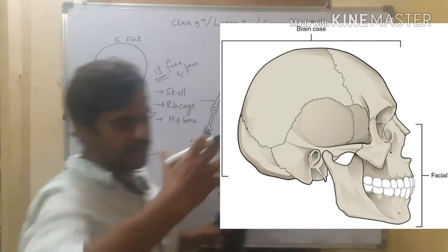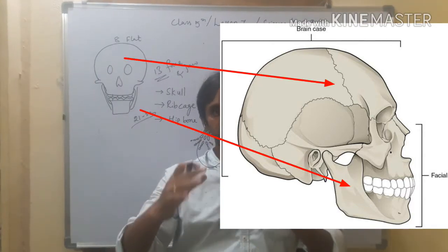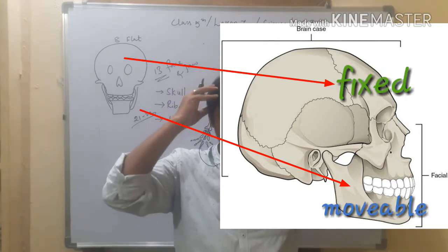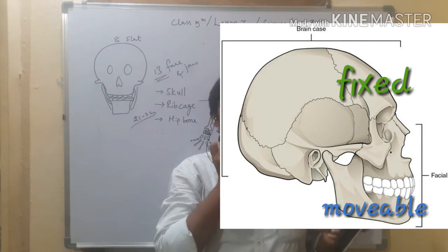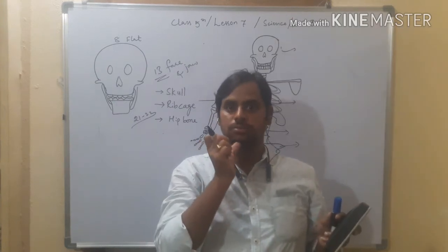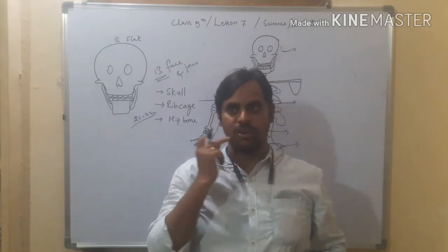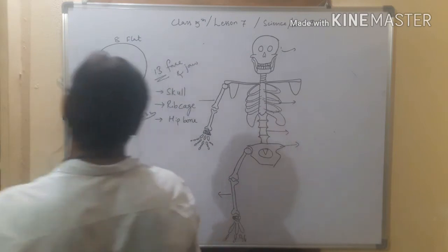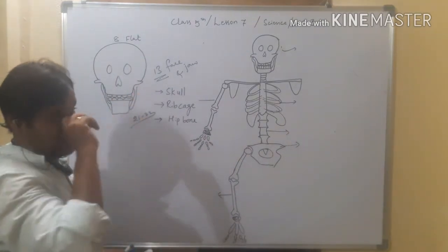The skull has many bones, they are jointed, yet they do not move. Only one bone can move, that is the lower jaw bone. Try to move other bones, they won't move. Only the lower jaw bone will move in your body. Right? So this is about the skull.